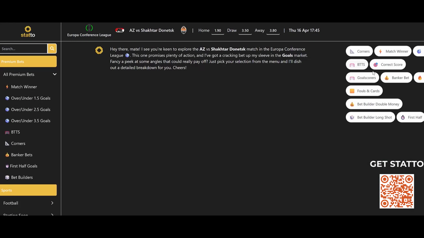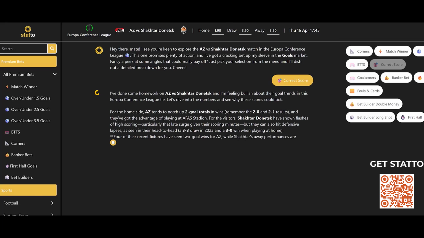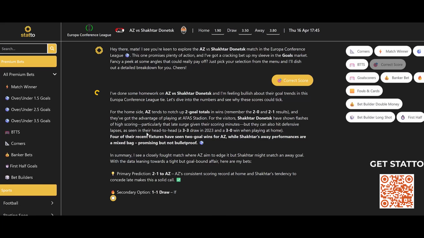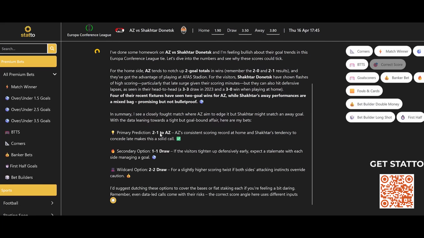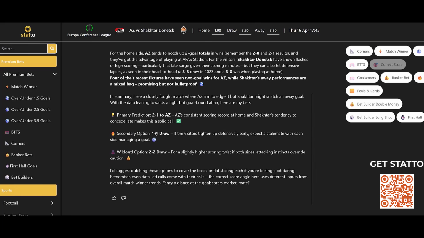So we're going to use this system on this match. It's the Europa Conference League. We will press correct score, and we'll let the AI do the homework for us. So we can already see our anchor score is going to be 2-1 to the home team. That's alongside the 1-1 draw and the 2-2 draw. Very, very interesting set of results.